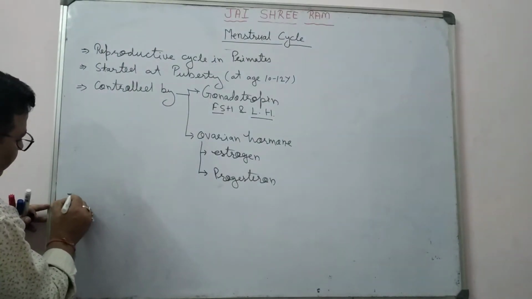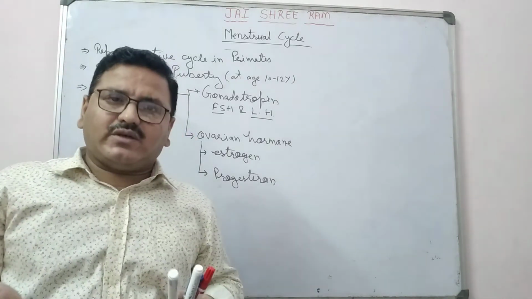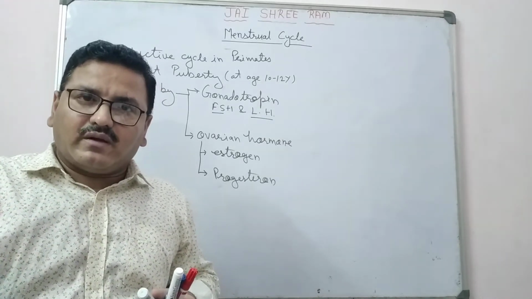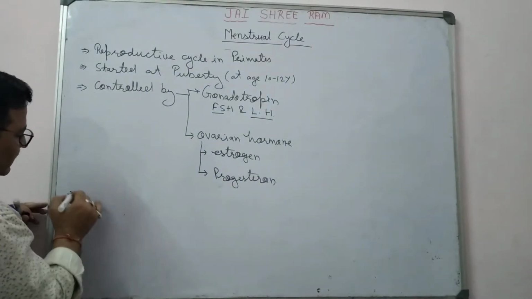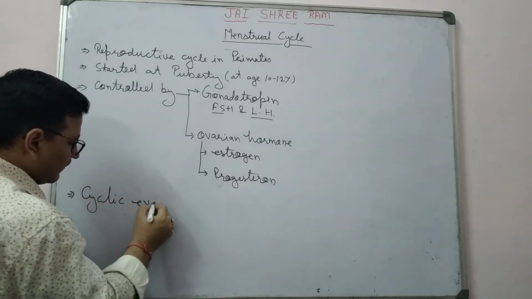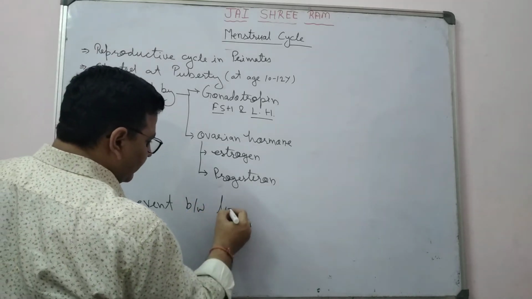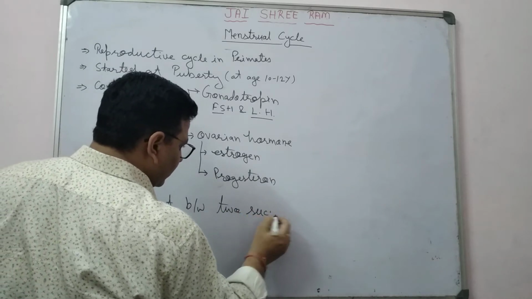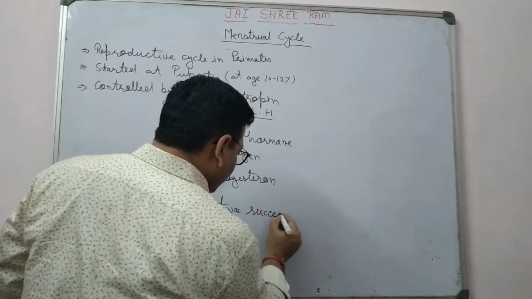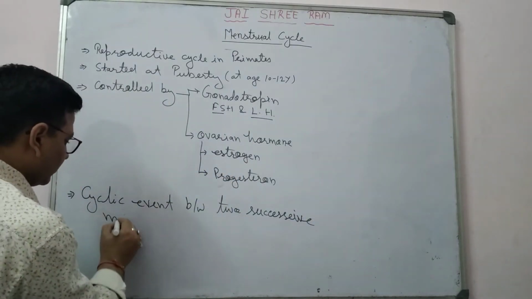The next thing you can say about the menstrual cycle: it is the cyclic event between two successive menstruations.